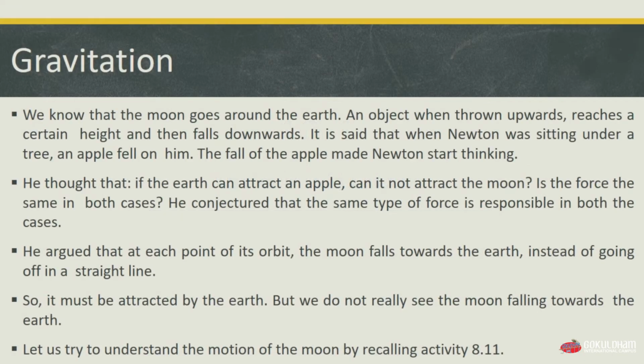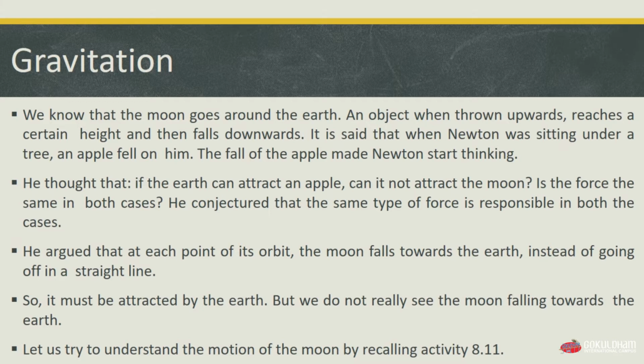We all know that the moon goes around the earth. An object when thrown in upward direction reaches a certain height and then falls down. It is said that when Newton was sitting under a tree, an apple fell on him and the fall of apple made Newton start thinking. All of you know this story that when Newton was under a tree, an apple fell on him and he started thinking about why the apple dropped downward. He thought that if earth can attract an apple, can it not attract the moon? Is the force same in both cases?